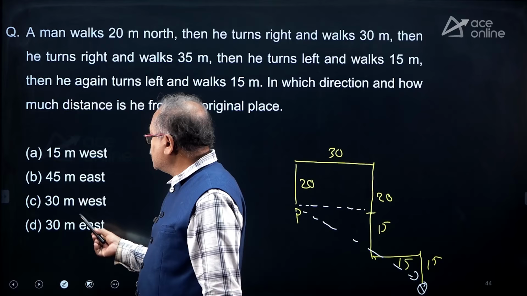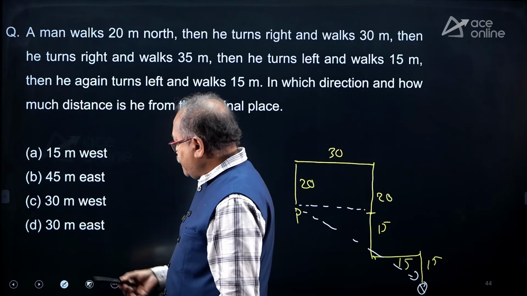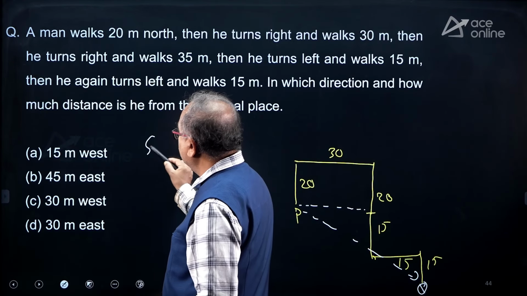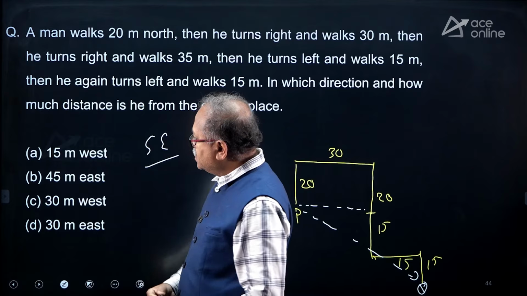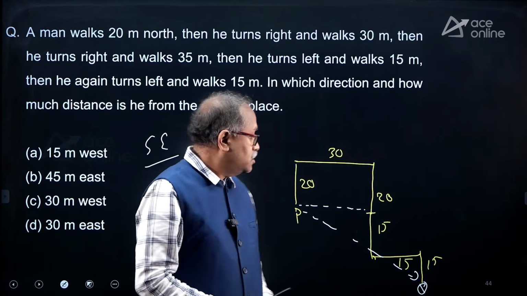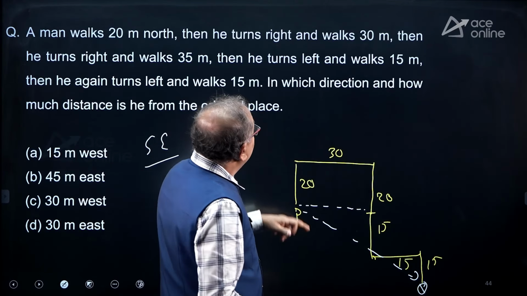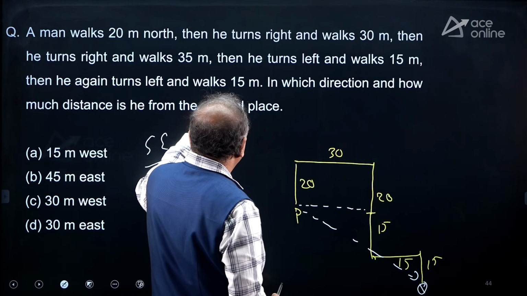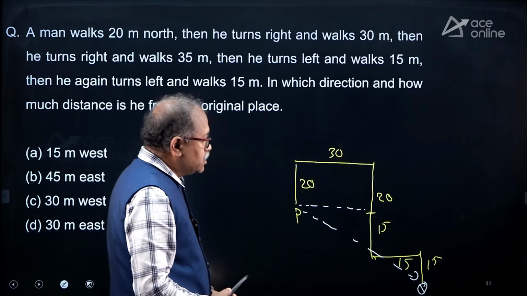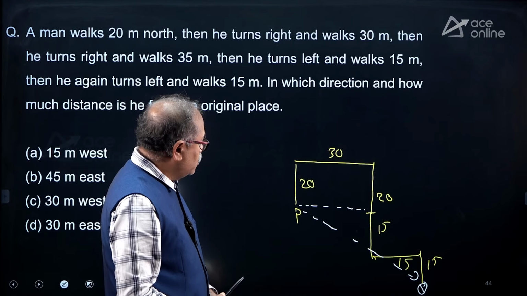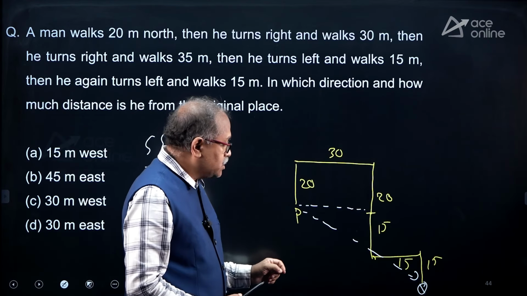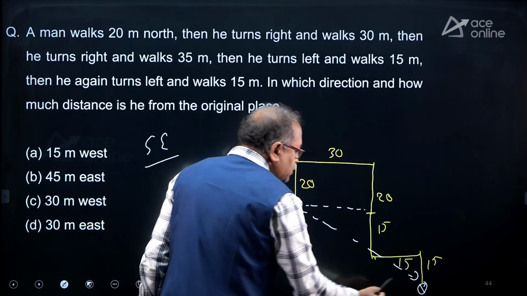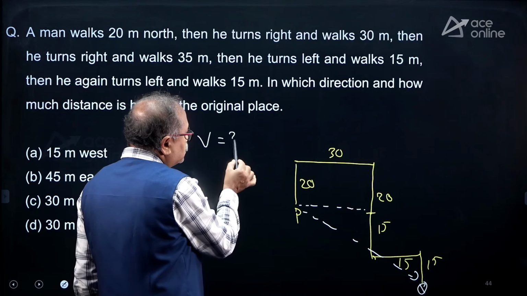So, anywhere southeast is there. Southeast, okay. Let's ignore the part over here. So, in which direction and how much distance is he from the original place? So, it is southeast. And now coming to the direct distance here. So, what is the vertical distance? The vertical distance is 15 plus 15, that is vertical distance is 30.